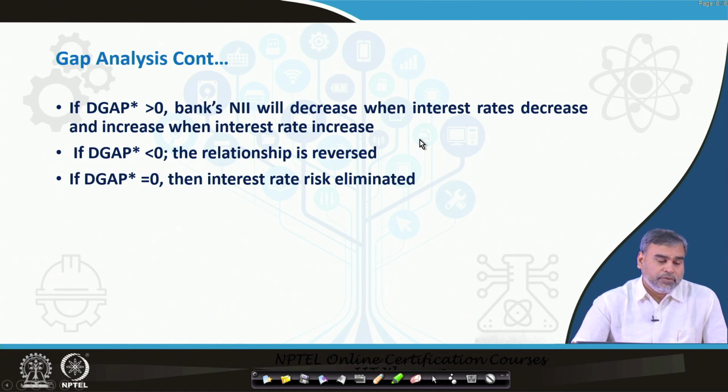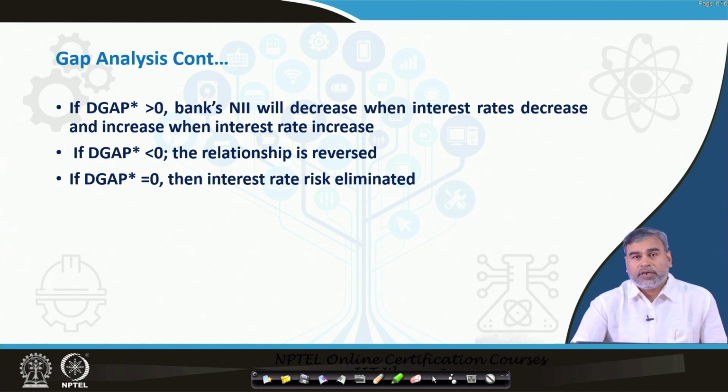So, what we have seen is that if your duration gap star is greater than 0, then your NII will decrease when the interest rate decreases, and it will increase when the interest rate increases. The same logic we adopted for the dollar gap, here also the duration gap is interpreted in the same way whenever our target variable is net interest income.